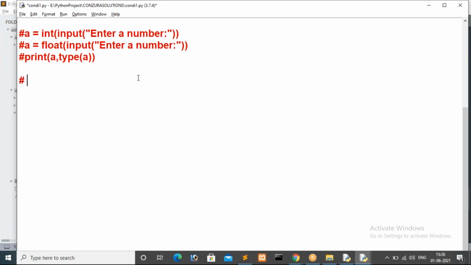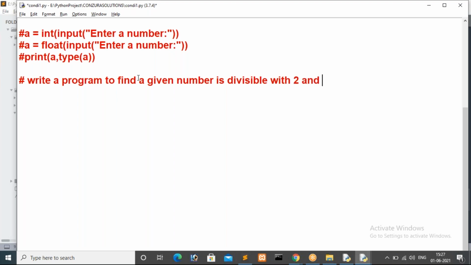I want to implement a logic: write a program to find whether a given number is divisible by 2 and 5.